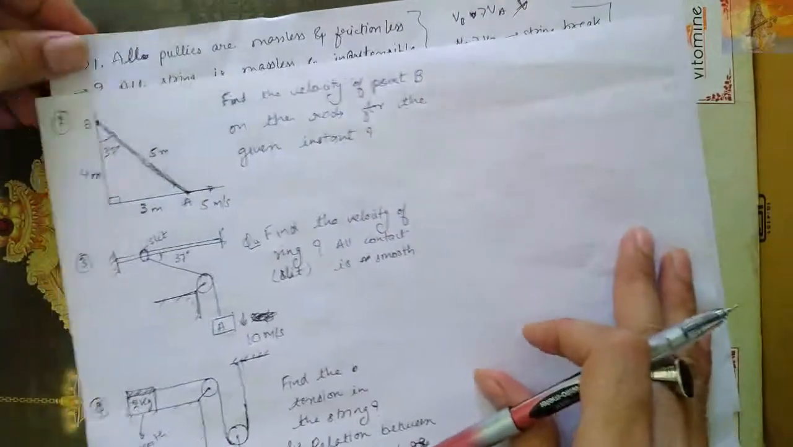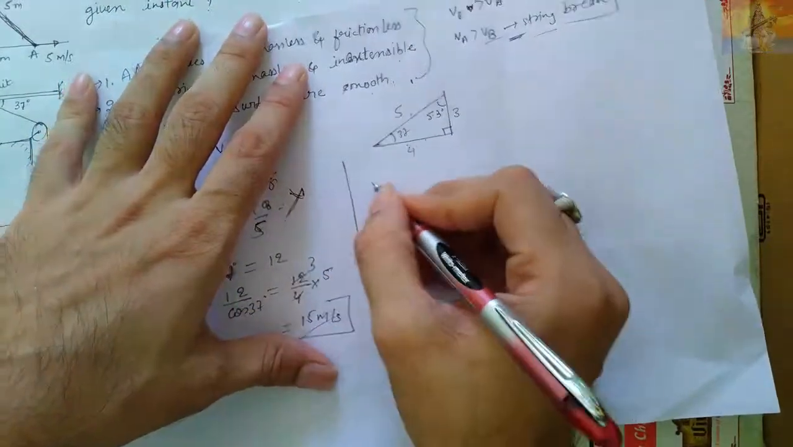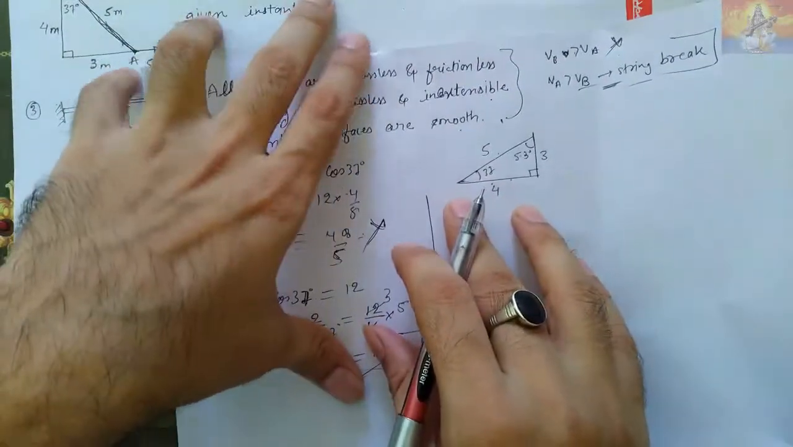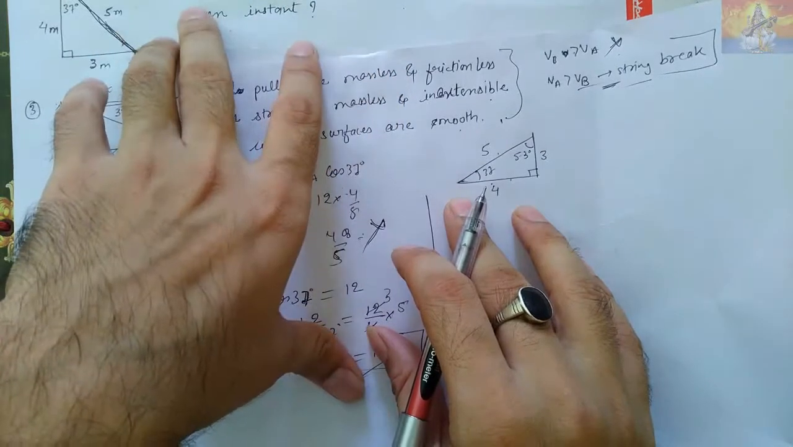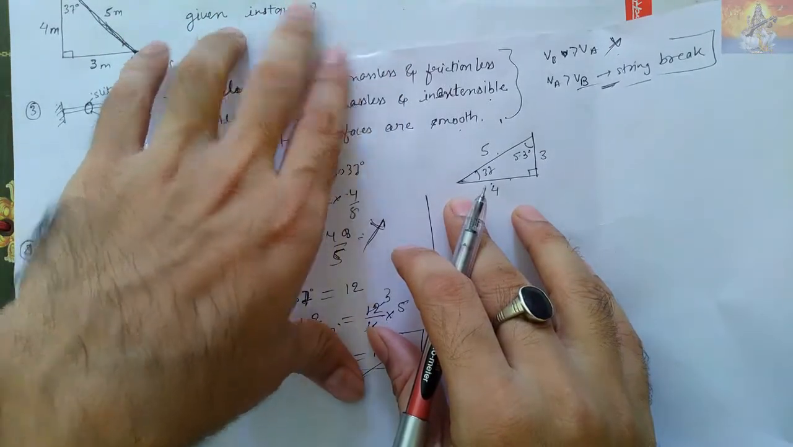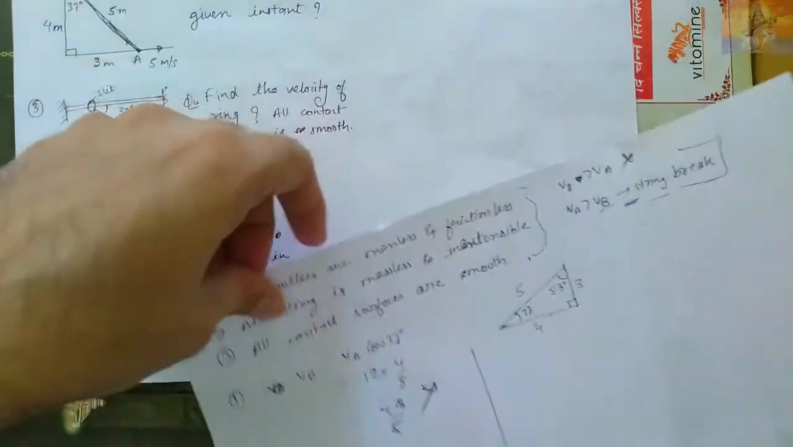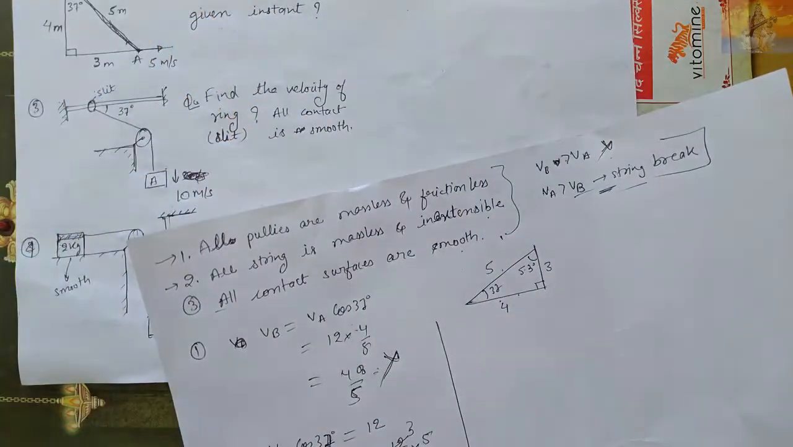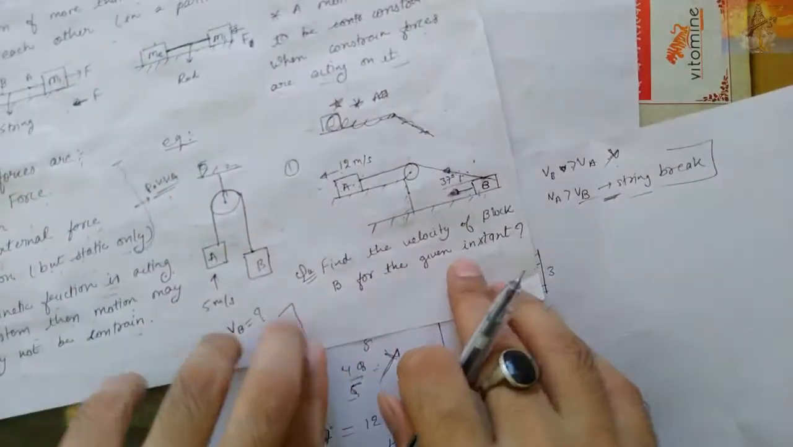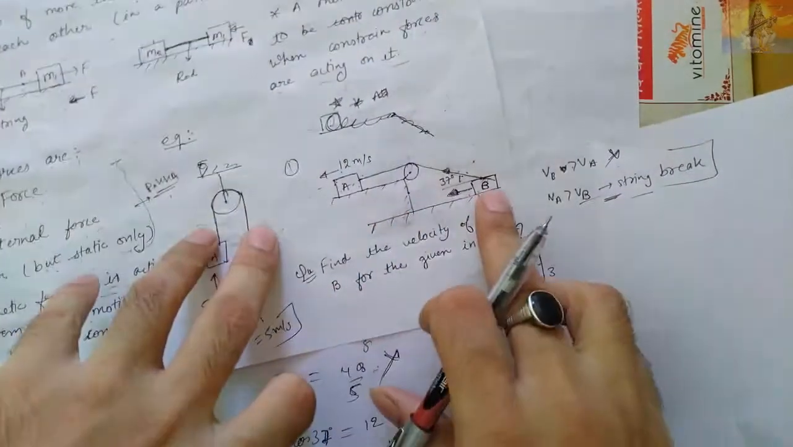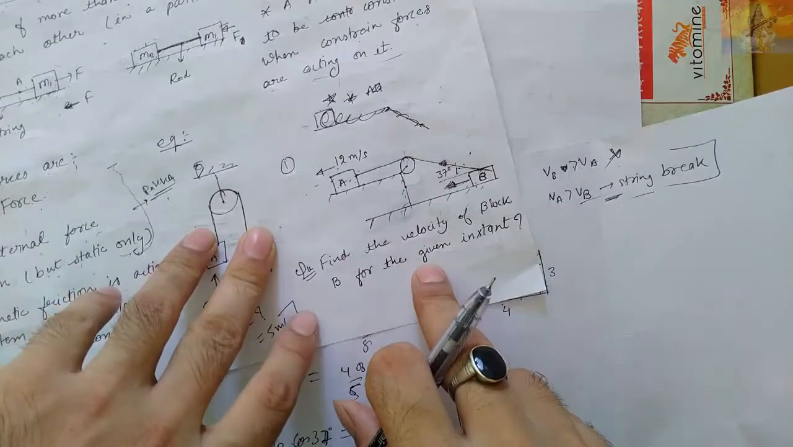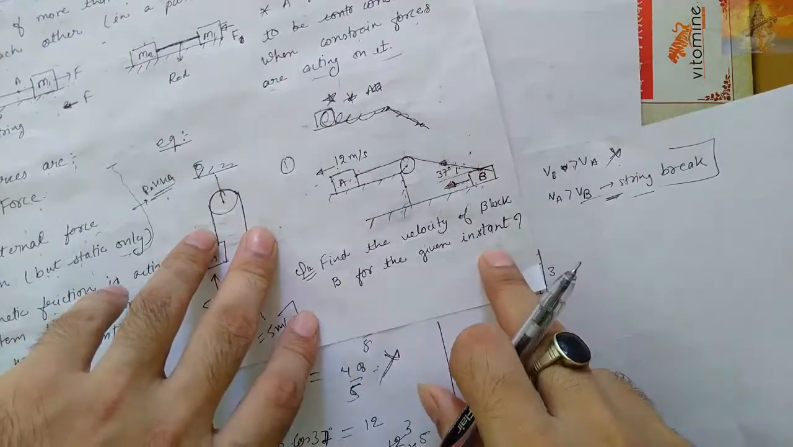Okay. Now, question number 2. Question number 2: find the velocity of point B on the rod for the given instant. Actually, for the previous question also, the velocity we have found of this B was for the given instant, and it was properly mentioned in the question.